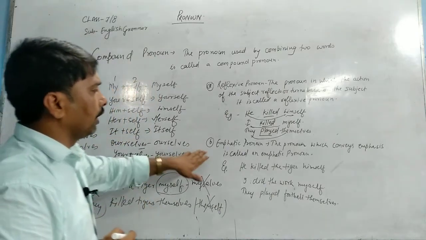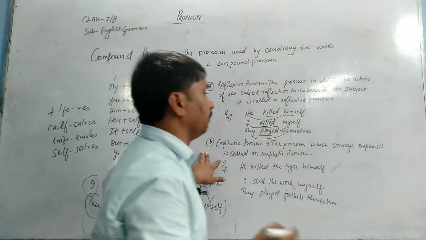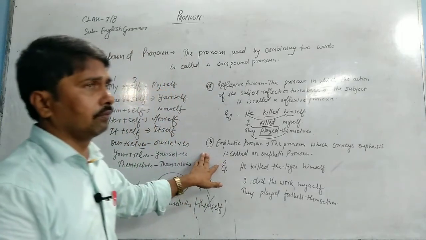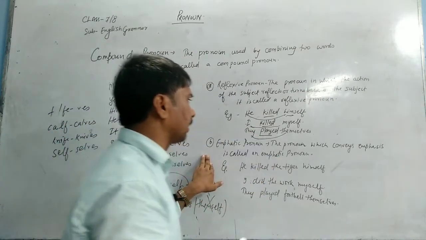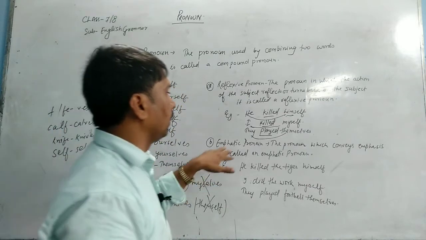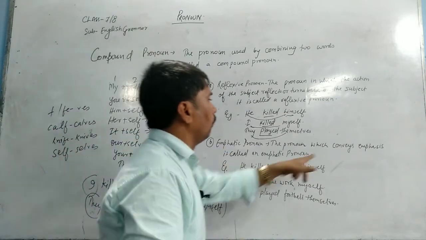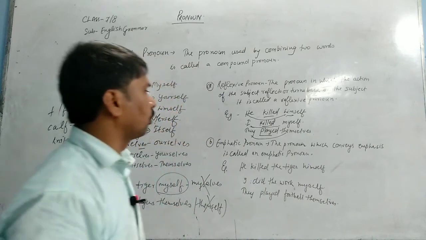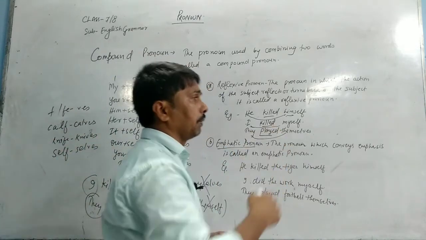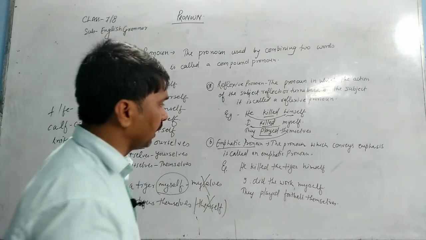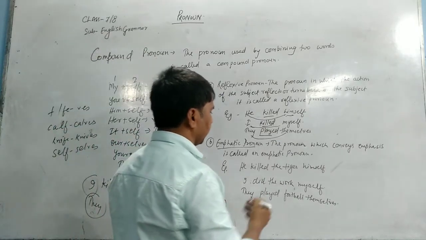When we talk about emphatic pronoun, when we emphasize on the subject, the work done by the subject, that is called emphatic pronoun. The pronoun which conveys emphasis is called an emphatic pronoun. Emphatic means we give emphasis, we give stress. So we will take one example.